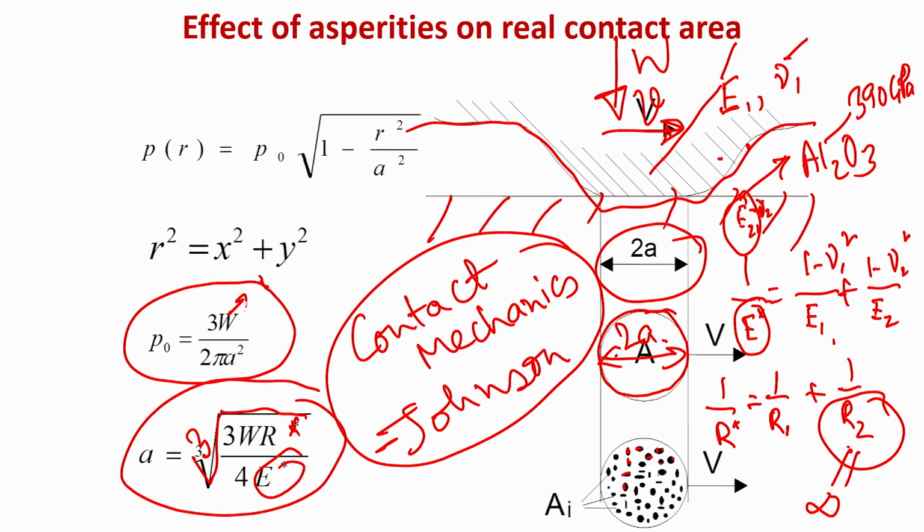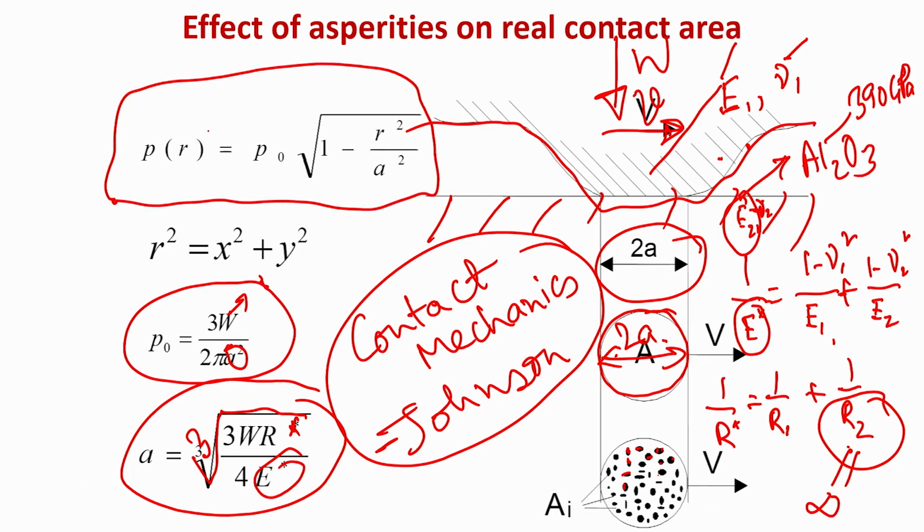W is your load and a is your contact radius. And how is this pressure distributed in the contact region? The pressure p(r) is P naught, your nominal contact pressure, multiplied by 1 minus r squared by a squared. r is the distance from the center of the contact zone and a is your contact radius.